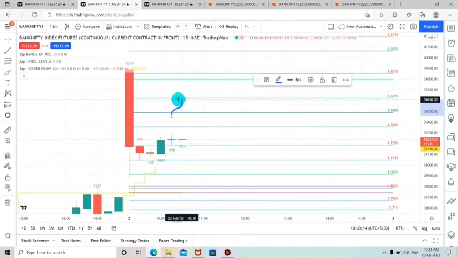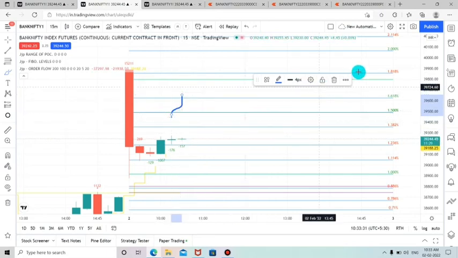For example, if the market is starting here and trading above, and it is only making a half breakout, that is, from the next level it is in a half breakout. If you are getting this type of half breakout candle, then there may be a pullback again to the low of the particular candle. So this is the analysis.